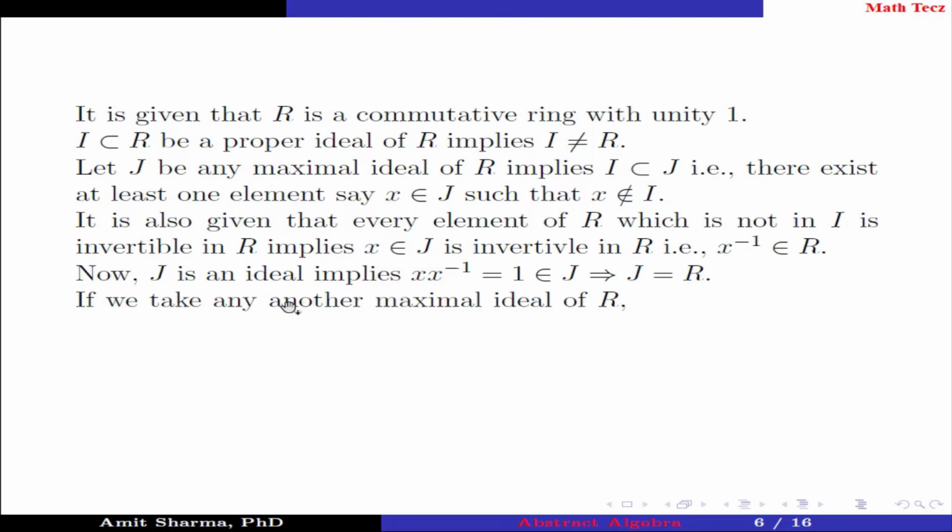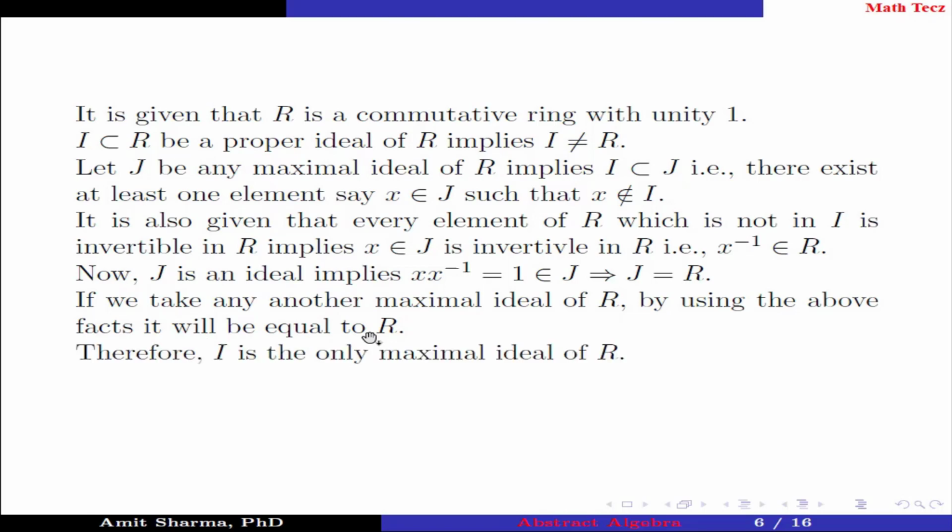If we take any other maximal ideal of R, by using the above facts, it will be equal to R. Therefore, I is the only maximal ideal of R. Hence, the number of maximal ideals of R is 1.